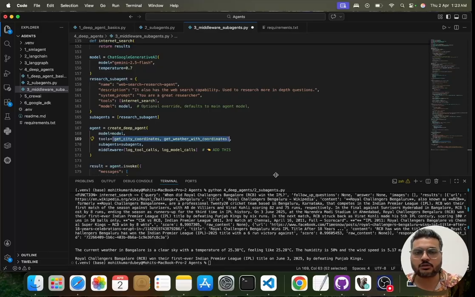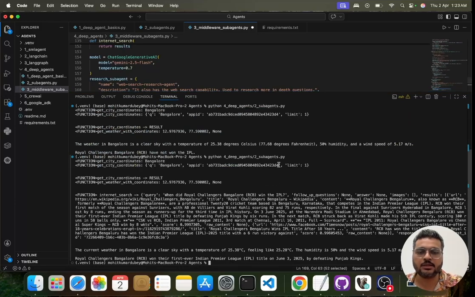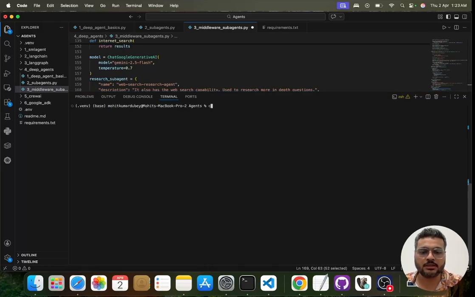And each thought, whatever it is going through, whatever it is thinking, you will be able to clearly see, because I have added a middleware this time, which will be invoked each and every time we are calling the agents. Okay, so this time it is the third file that we are going to execute. So let us execute and see what results.